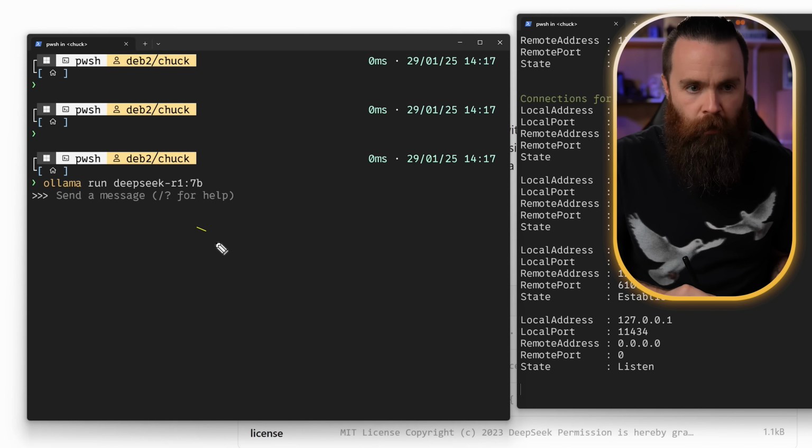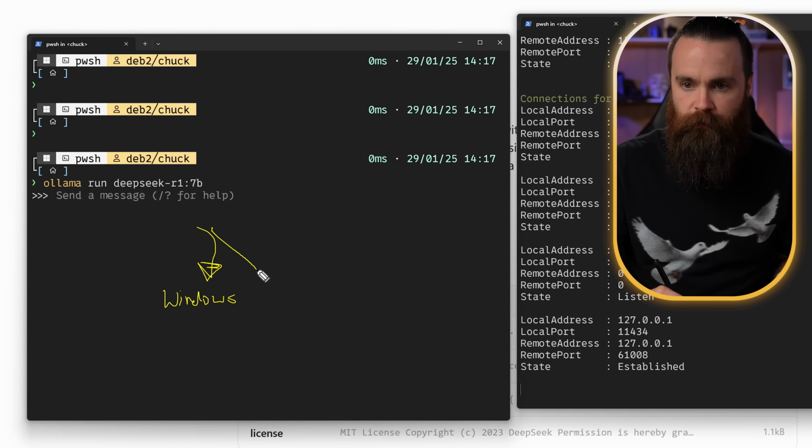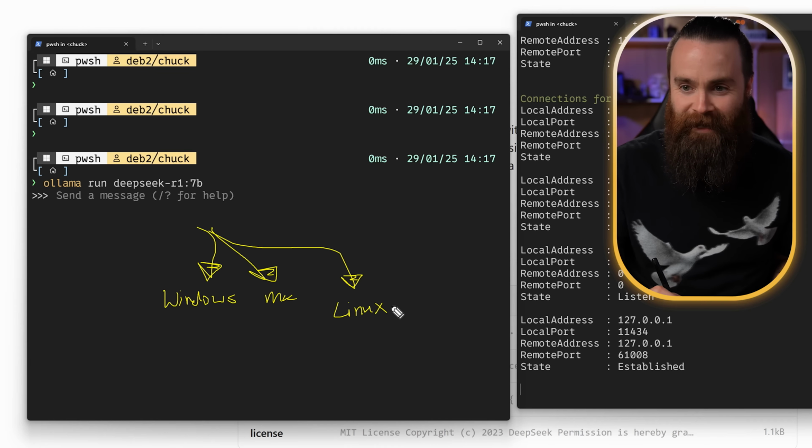But what if things change? What if somehow a model has something in it, I don't know, that could bypass Ollama's restrictions? Maybe Ollama does release functionality for you to access the internet. Is there a safer option to lock this down? And yes, there is. Right now we're running Ollama straight onto our OS. So whatever it is, Windows, Mac, or Linux.